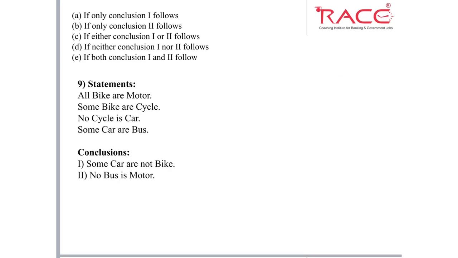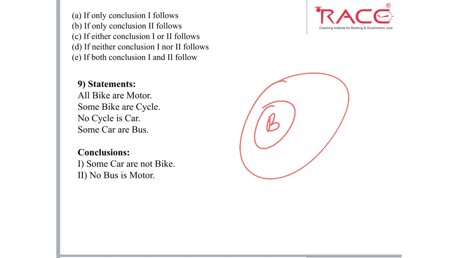Next, all bike are motor. So, all bike are motor. Some bike are cycle. So, here some bike are cycle. I will draw it like this. I will not draw C inside M because there is no information regarding the relation between C and M. If I draw some part of C with B, automatically some part of C comes inside M. Okay, so this is how we draw this diagram. Some C are B means some cycle are bike.